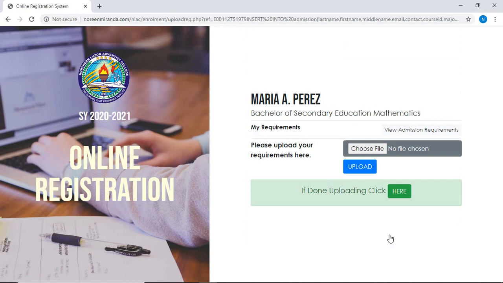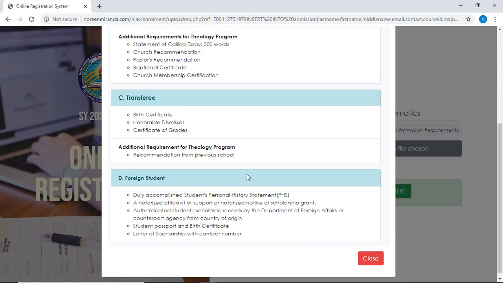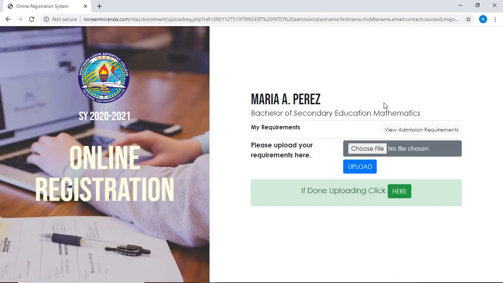This is the upload page where you need to upload the requirements that are asked of you. Now, if you happen to forget these requirements, you may go back by clicking the View Admission Requirements button. Okay? And then you will be able to see these requirements that you need to upload, depending on what category of student you are. Okay? Take a picture of this document and upload it in our upload page.